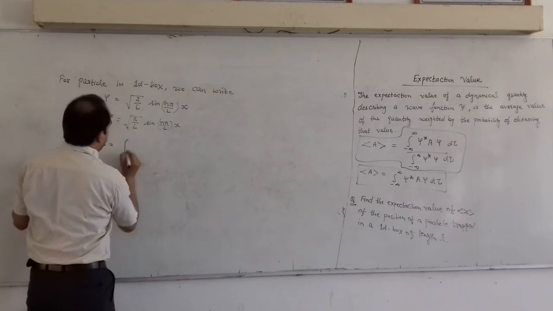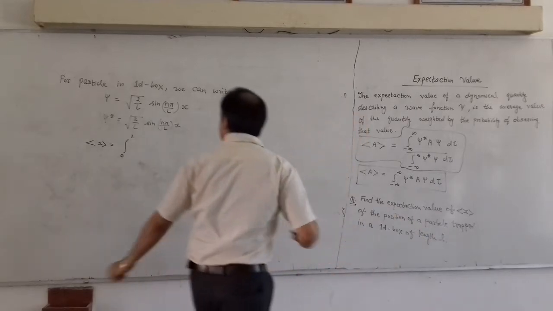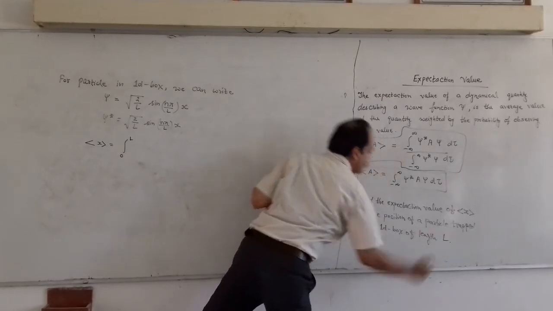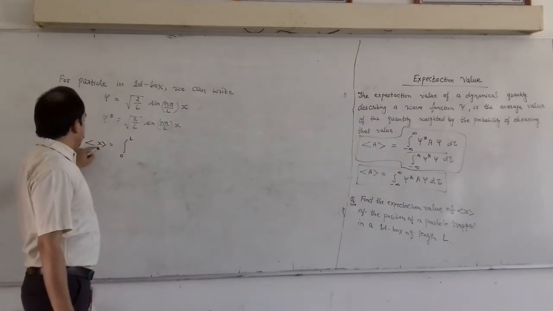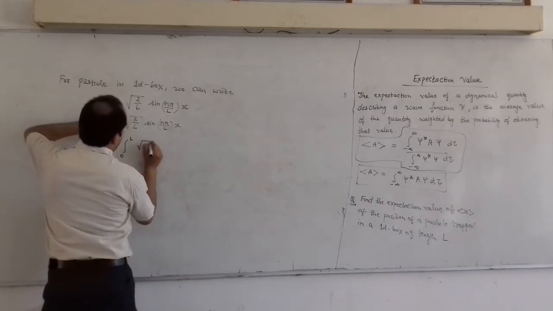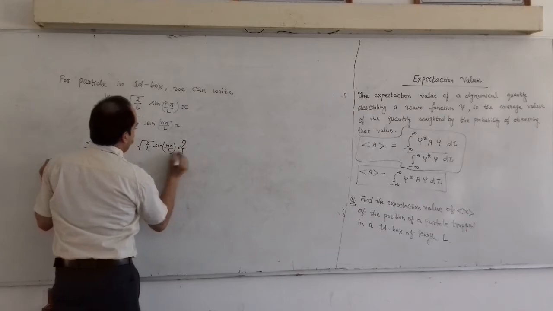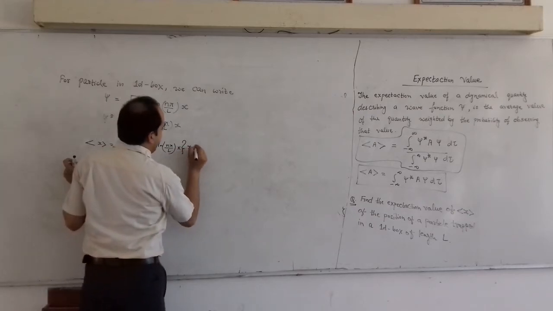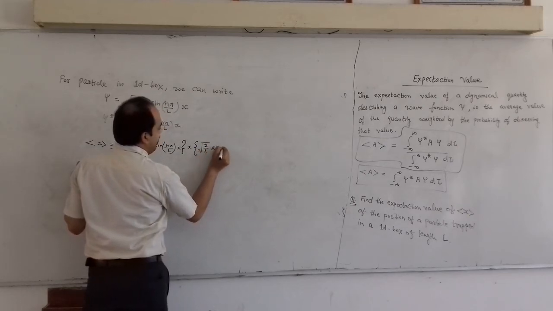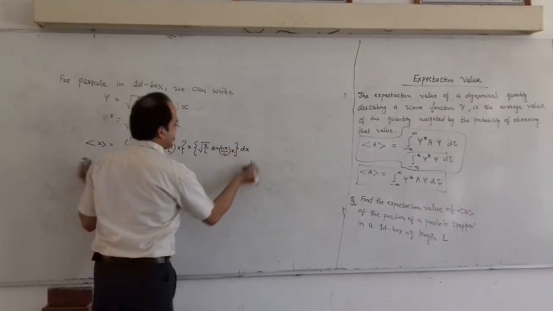Our box is of length L, so we will take 0 to L, because the box dimension is L. In the question it is capital L, so we take 0 to L. So the expectation value of position will be equal to the integral from 0 to L of psi star, under root 2 by L sin n pi by L into x, then we will have our x, and again we will have psi, under root 2 by L sin n pi by L into x. And for 1D we will take dx, right?